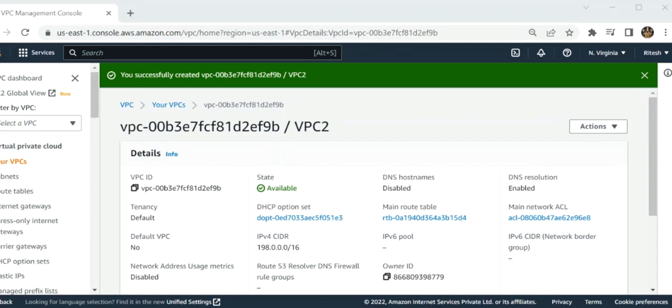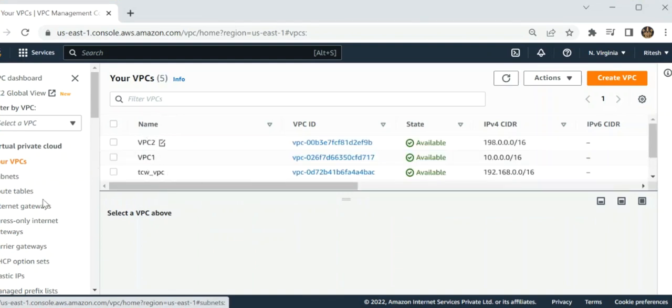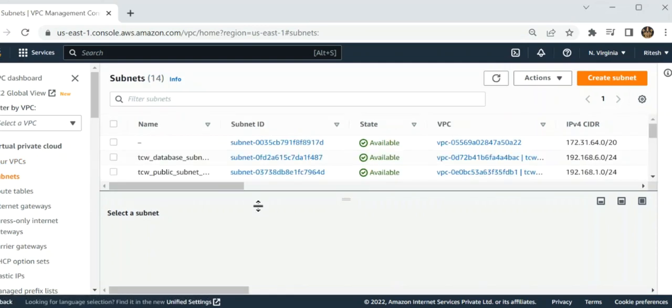Now I have to create one subnet in each VPC. I'll go to subnets. Now I have to create a subnet for every VPC which I have created, so VPC1 and VPC2.